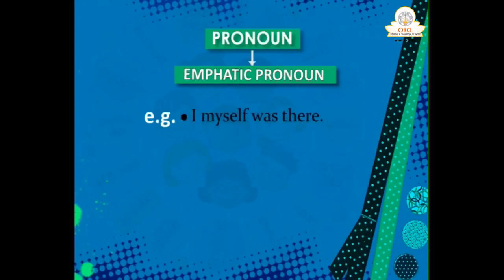No problem at all. Like, I myself was there. If I remove myself, I was there. Sentence is right. He himself has seen it. You remove himself, he has seen it. So, this way you come to know that this is emphatic pronoun.